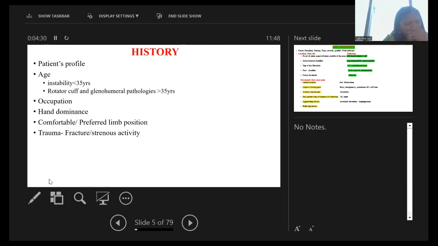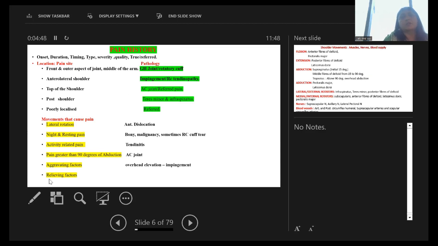Now, age also: if there is instability, it is more common in less than 35 years of age. Rotator cuff and glenohumeral pathologies are more common after 35 years of age. We have to look at occupation, hand dominance, comfortable preferred limb position, and any trauma related history.